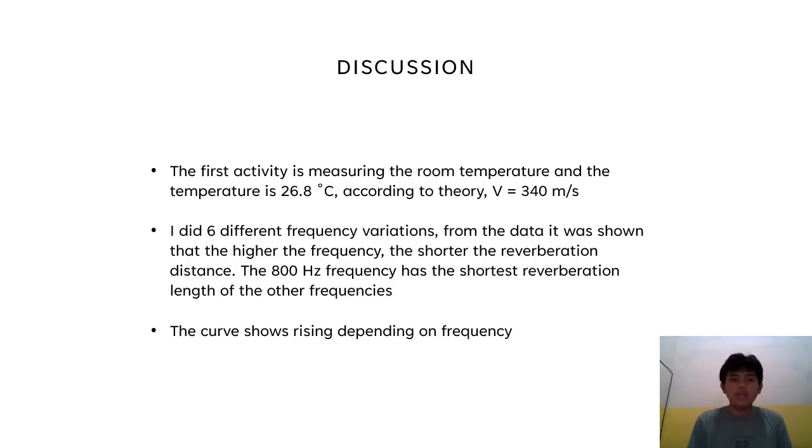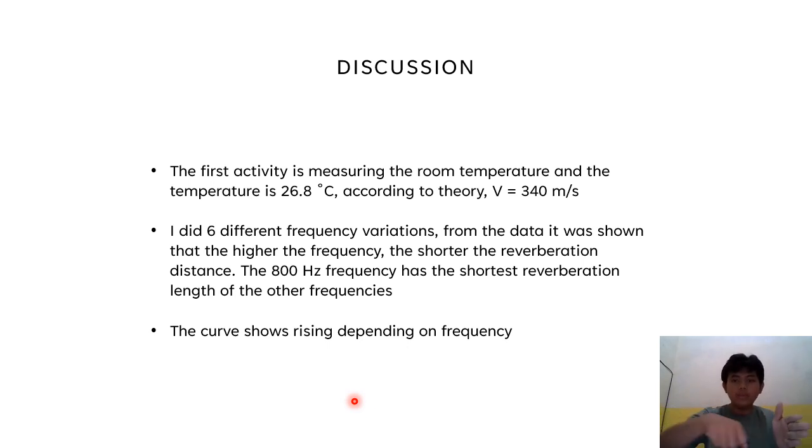Discussion. The first activity is measuring the room temperature, and the temperature is 26.8 Celsius. According to theory, velocity equals 340 meters per second. I did 6 different frequency variations. From the data, it shows that the higher the frequency, the shorter the reverberation distance, or the shorter the hum.